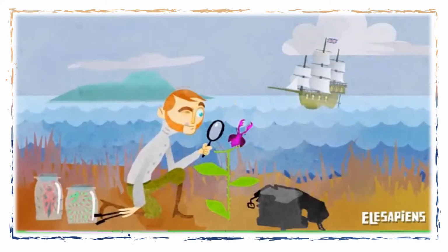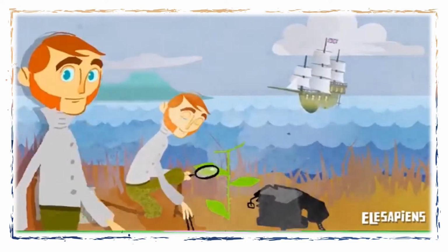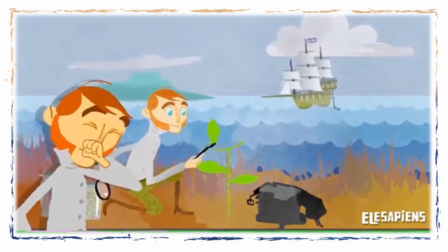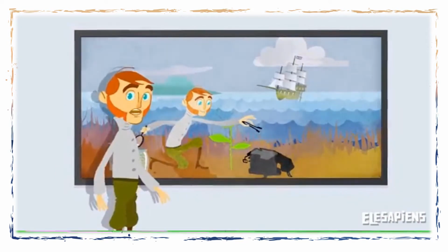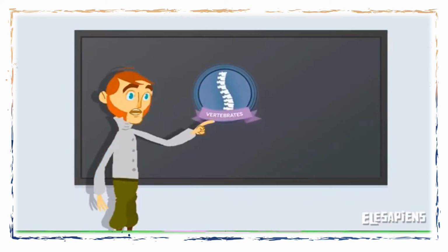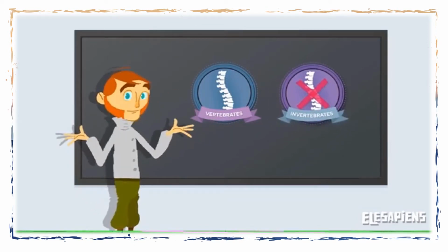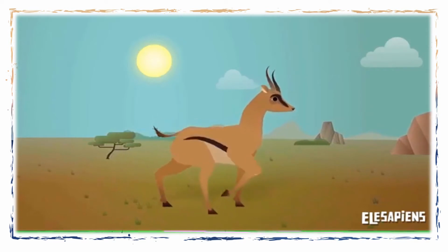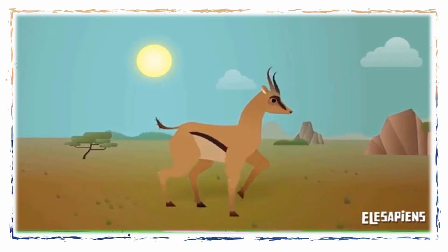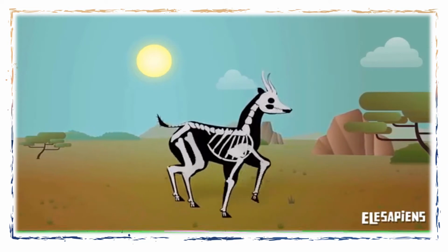Great English naturalist Charles Darwin knew a lot about studying and classifying animals. Hello, everyone. The animal kingdom can be classified into two large groups. Vertebrate animals that have a vertebral column or spine, and invertebrate animals that do not have it. Vertebrate animals are more developed than invertebrates because their bone and muscle structure allows them to grow more and move around better.